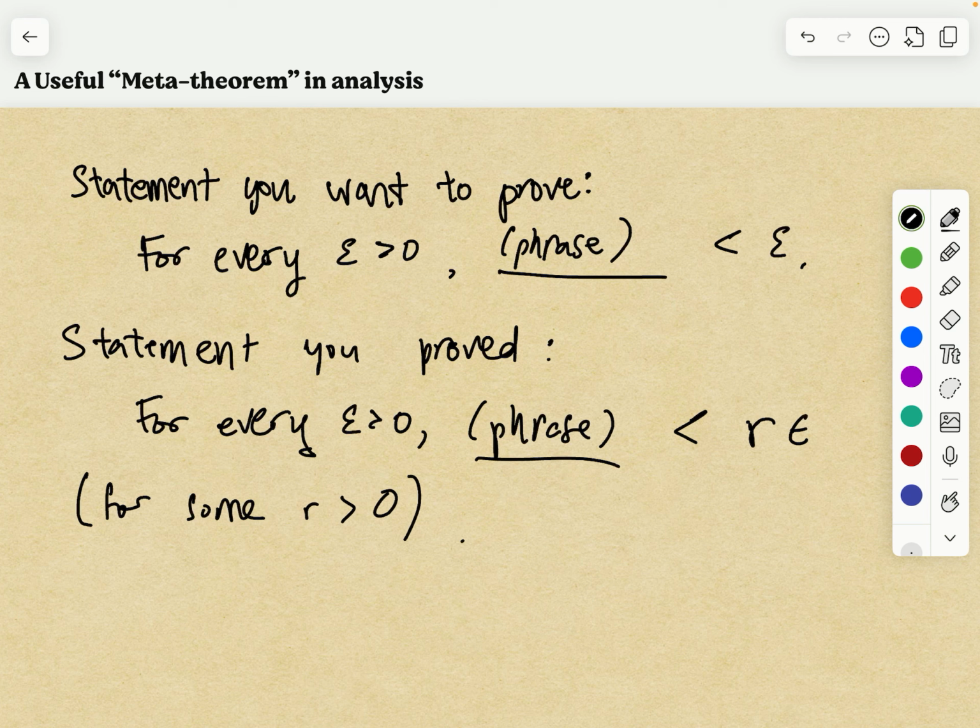But if you have proven that for every epsilon the phrase is less than 5 epsilon, it actually implies that for every epsilon the phrase is less than epsilon. Let me explain why this is true.